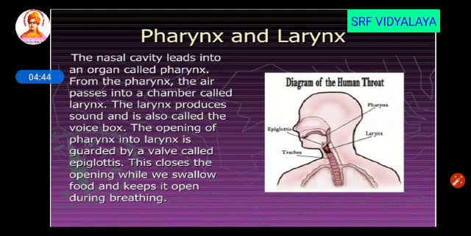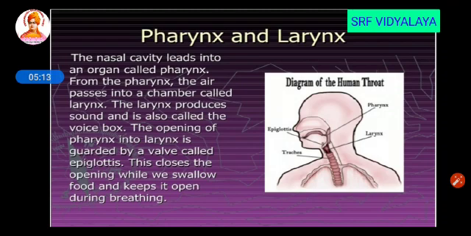The opening of pharynx into larynx is guarded by a valve called epiglottis. Since the food pipe and the windpipe have a common opening, this epiglottis guards it. So the air will pass through the windpipe and food will pass through the food pipe.